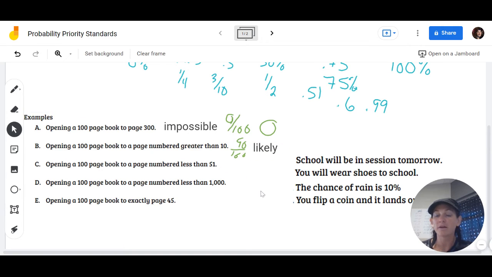Okay. What about opening a 100-page book to a page numbered less than 51? Think about the numbers of a book. We start at 1, we go to 100. So how many pages are below 51? Well, we have 1 through 50. So there are 50 pages that are less than 51. And 50 out of 100 is the same thing as half. So it is as likely as not that we're going to open it to one that's greater than 51 and then less than 51. So it is equally likely.